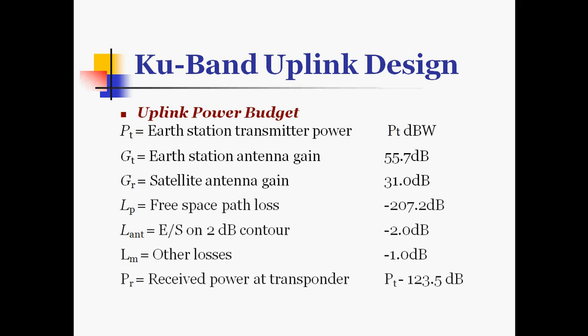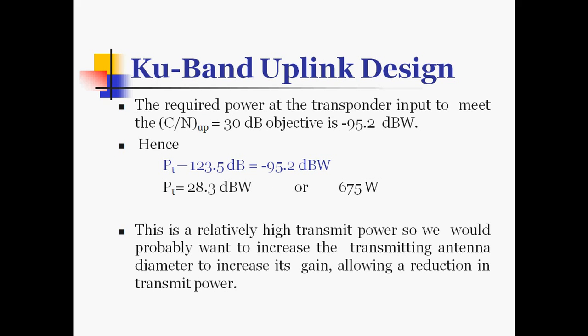PR is the received power at the transponder, which is the transmitted power minus all the losses we consider, is minus 123.5 dB. The required power at the transponder input to meet the carrier to noise ratio for uplink, which is equal to 30 dB objective, is minus 95.2 dBW. Hence we can calculate the transmitted power: PT minus 123.5, that is all the losses we consider, is equal to the required power at the transponder, minus 95.2 dBW. That is, PT is equal to 28.3 dBW, or 675 watts.